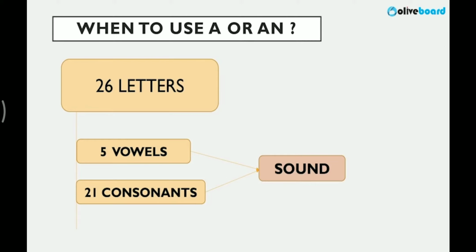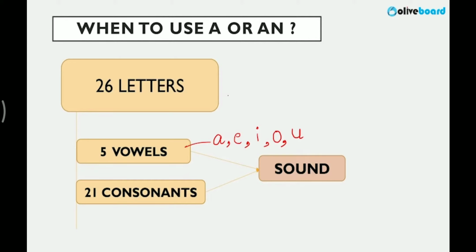Consonant sound, vowel sound, right? So, okay, first let me write the 5 vowels for you. A, E, I, O, U. So any noun word which has this sound, you should remember that you will use an before it. It is always with the help of sound that we decide